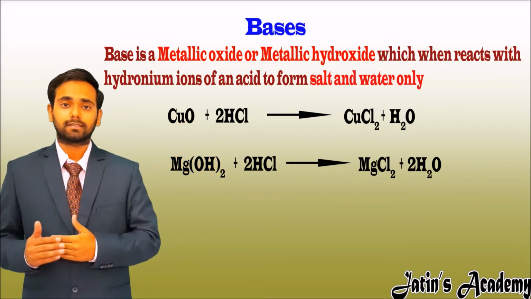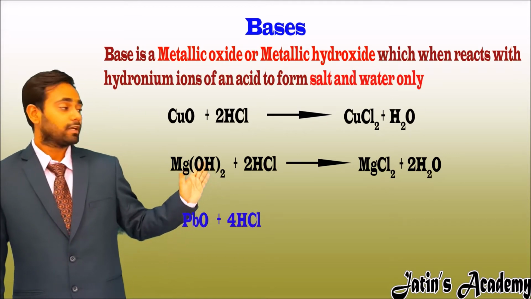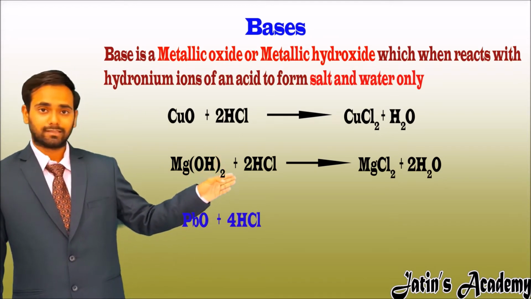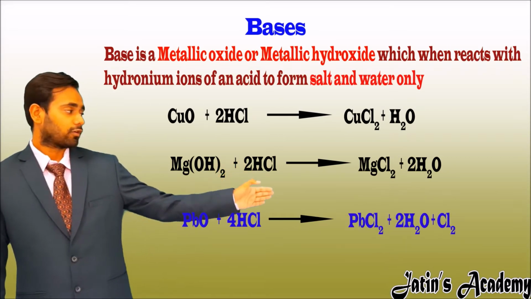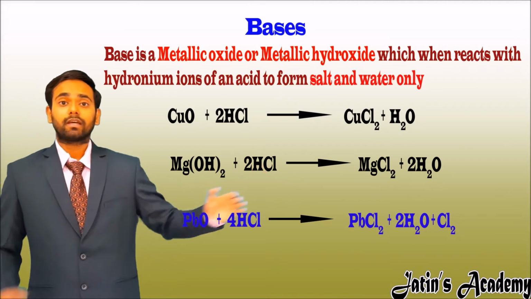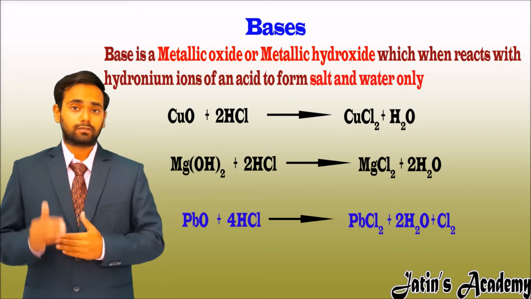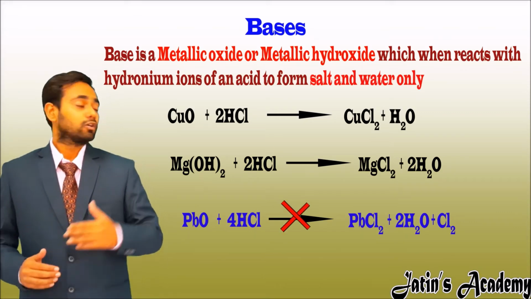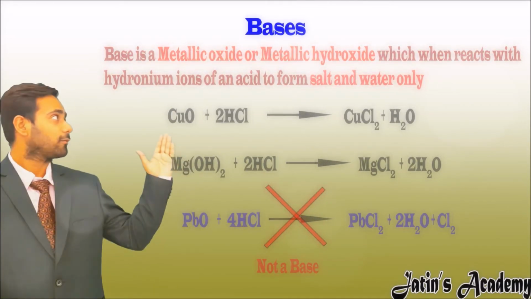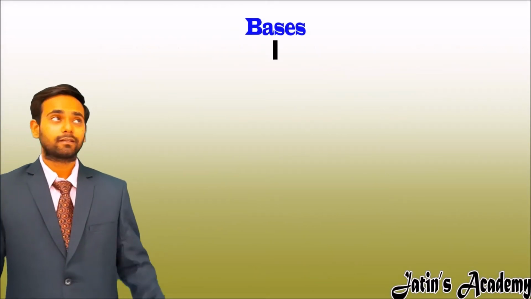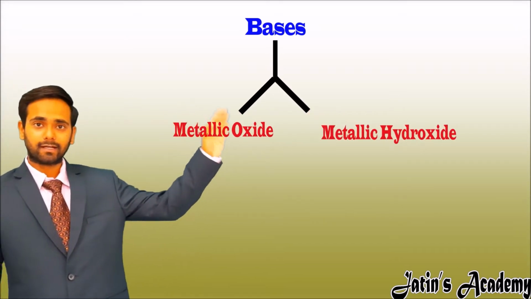Now taking the third example, take lead oxide. This is also a metallic oxide. When it reacts with acid, that is HCl, it gives a salt, lead chloride, water, and chlorine gas. Here I am getting chlorine gas, which is an extra term. So it does not follow the definition of base. So lead oxide is not a base. From the definition we get bases are of two types, metallic oxide and metallic hydroxide.